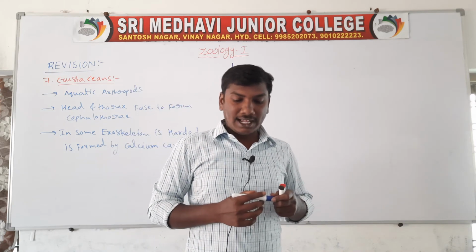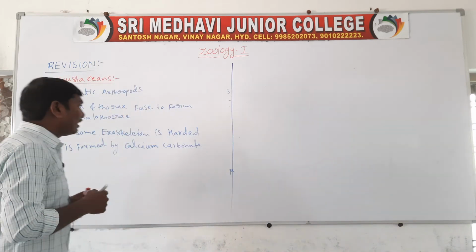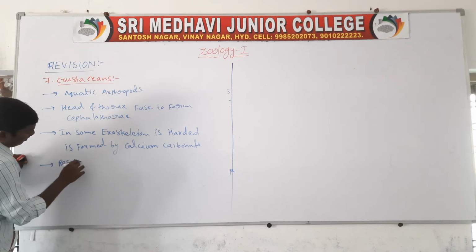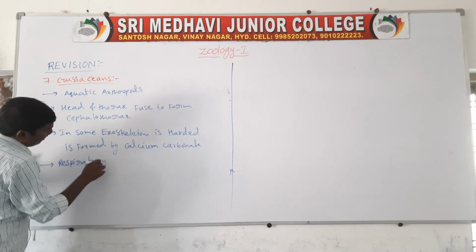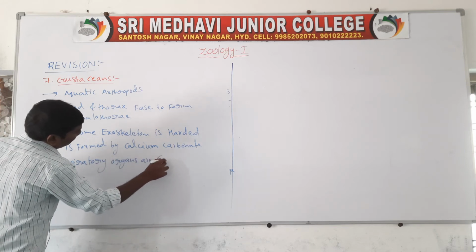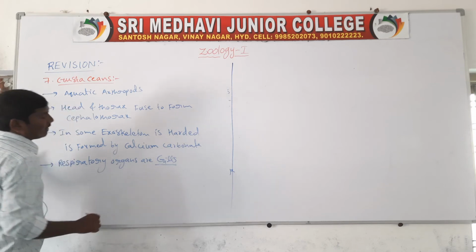Next one, respiratory organs are gills. The crustaceans' respiratory organs are gills.